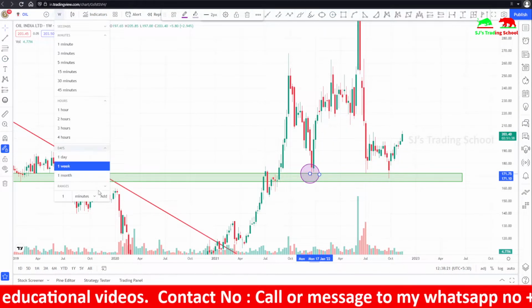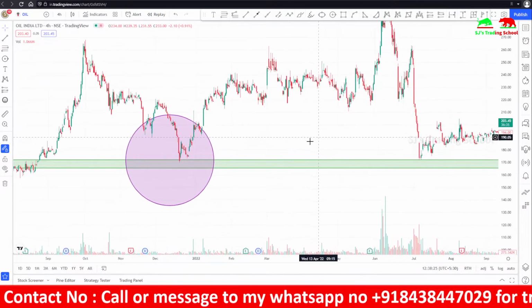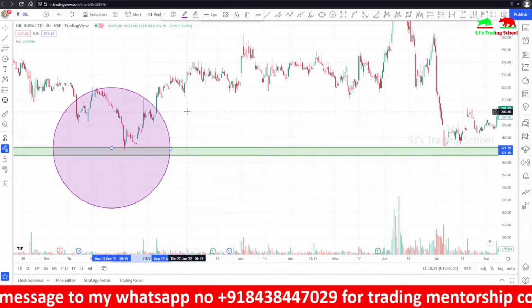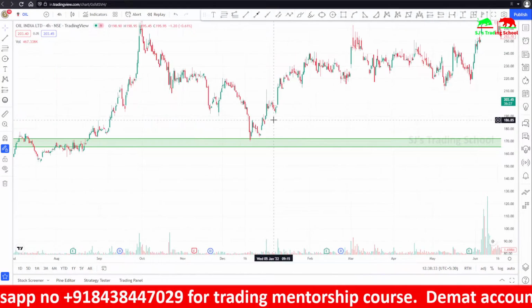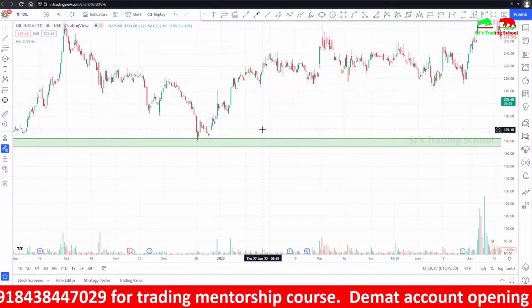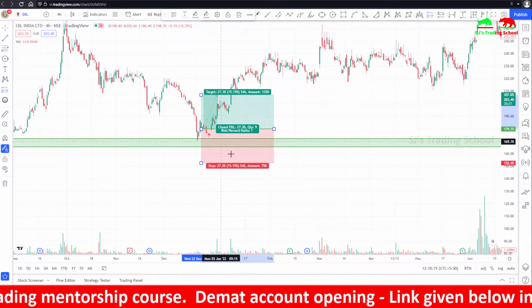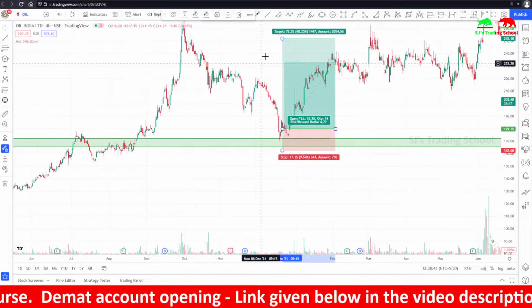They will usually go to 4-hour charts and look for any patterns. In this case, it has formed a bullish harami candle, which I'll show you in the candlesticks part 2 video. If you haven't watched my candlesticks part 1 video, watch that. It is a good video. So they will usually take an entry here. After confirming the candlestick pattern, they will enter and keep the stop loss here and the targets here.